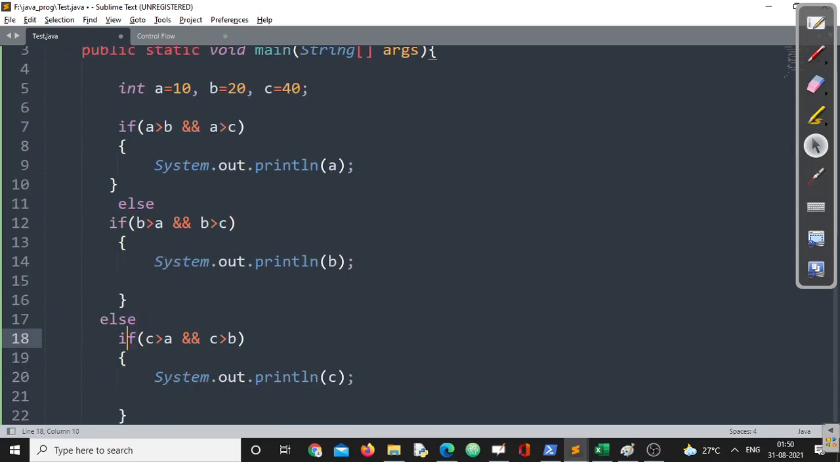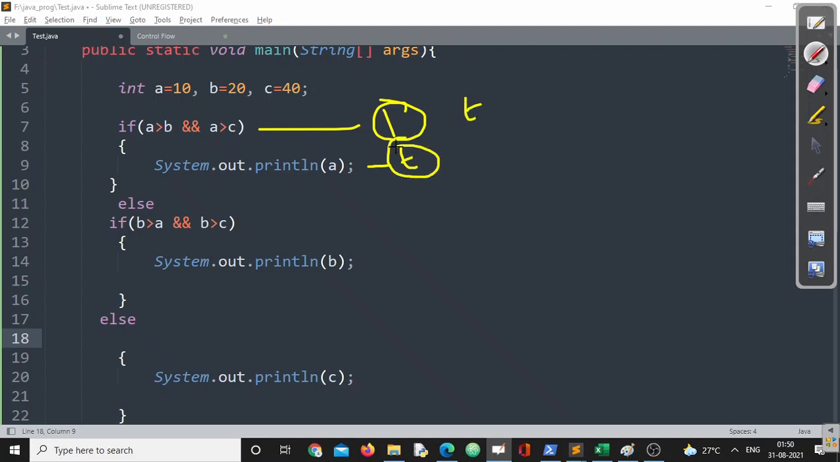So if I am writing else, the last condition I do not require. How will it behave? The first part will be evaluated. If this is true, then this particular statement will be executed. That part is over. No remaining part will be executed. It will immediately come out of that if statement, right?